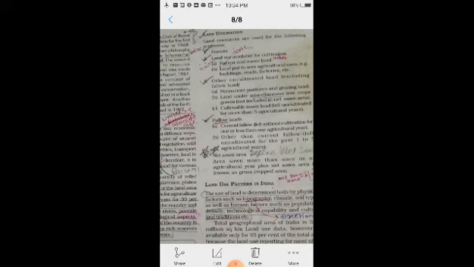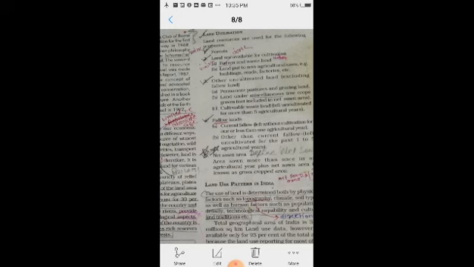Third one, other uncultivated land excluding fallow land. First, they are permanent pasture and grazing land. Permanent pasture means grass, and grazing land is not used for cultivation, it is uncultivated land.